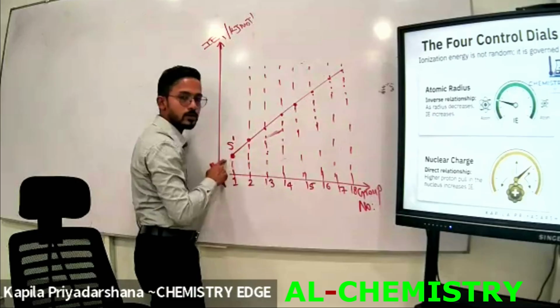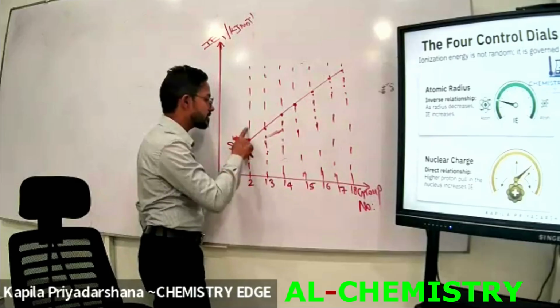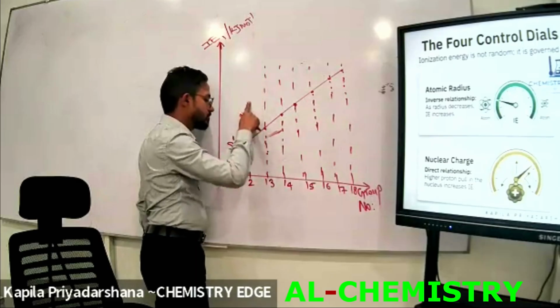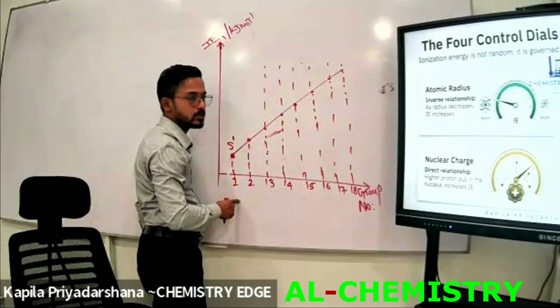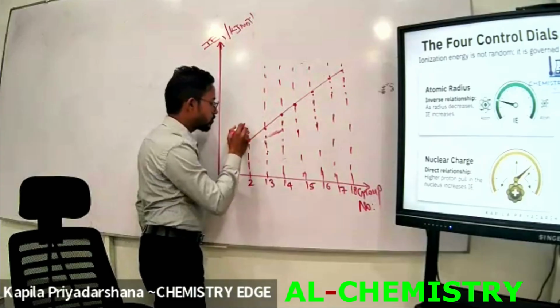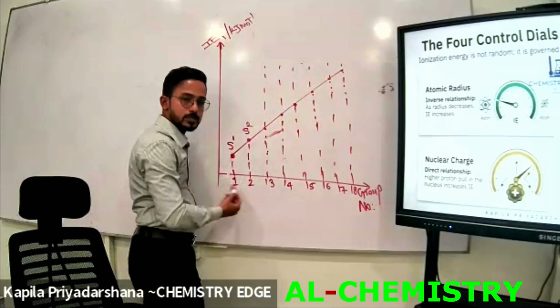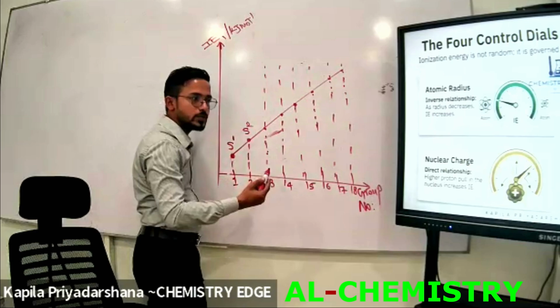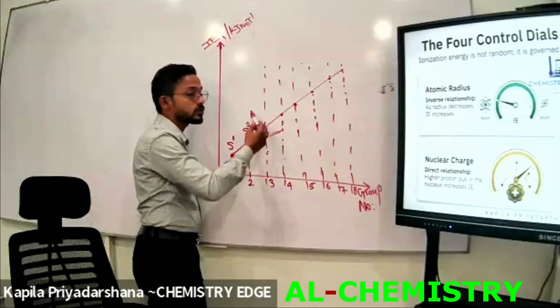This is the valence shell electron configuration, right? Then if the elements are in the second group, how many valence shell electrons are included? There should be 2 valence shell electrons. Both the first and second groups are included in the S block. Due to that reason, I am writing here S1, S2.